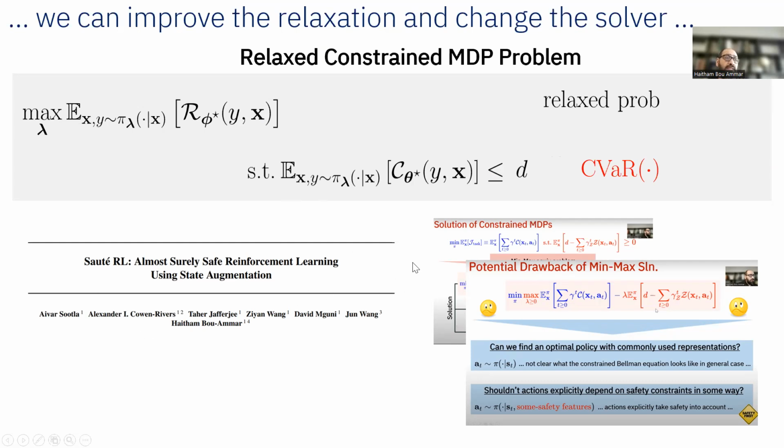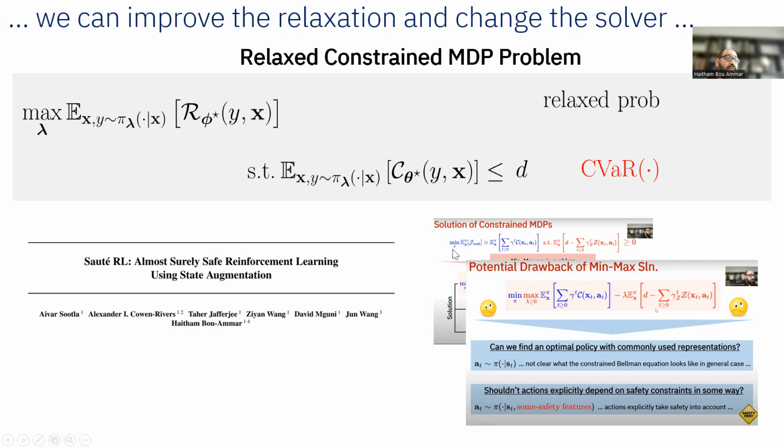So we have a paper on this, and I think it's nicely applicable. I don't know how the results will look. We need to see, but it could be nicely applied to this problem where we just kind of replace the expectation with a CVaR constraint, and then our paper will get rid of the primal-dual problem that this paper has considered, because the way it will work is by state augmentation. However, we can guarantee almost sure safety, and this could be an interesting extension.